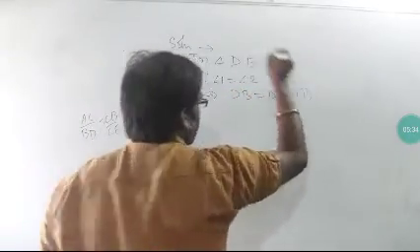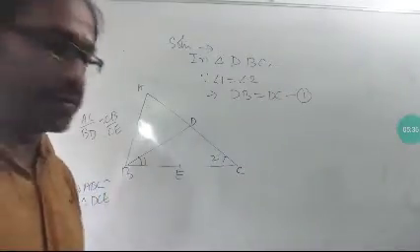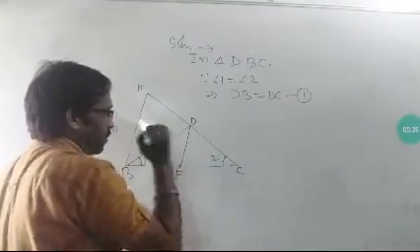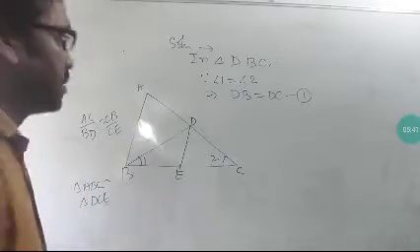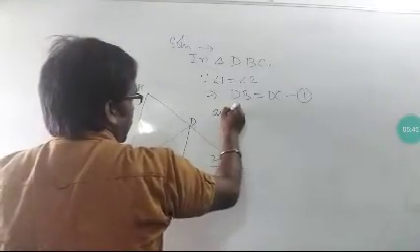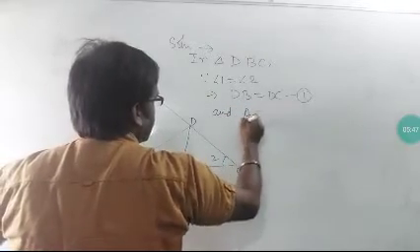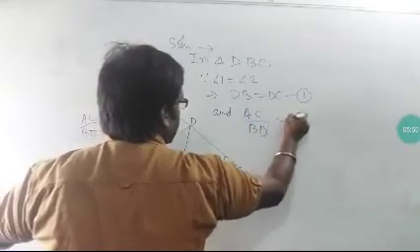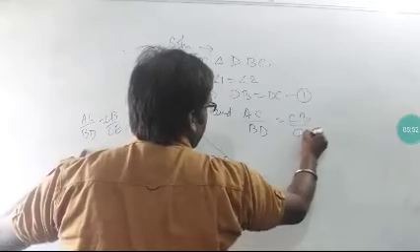Now I will join that line because that is given. I have just erased it so that you can understand this. Now what is given? That I will write. It is given that AC by BD is equal to CB by CE.